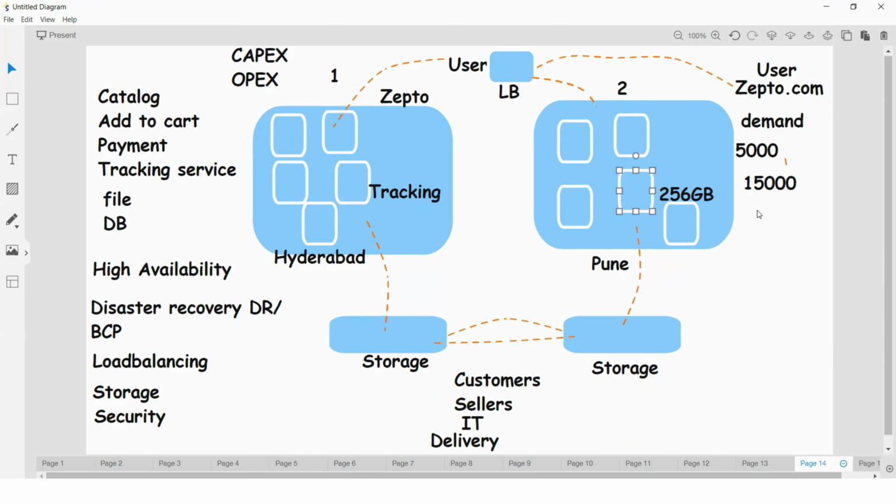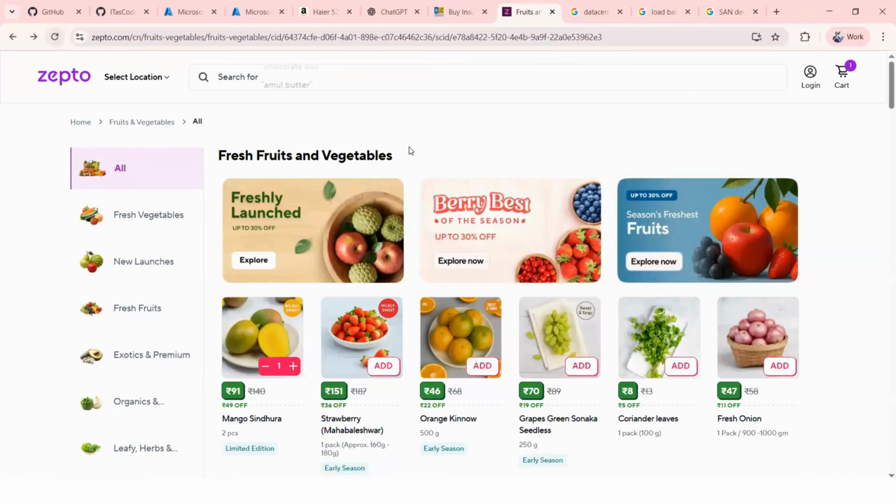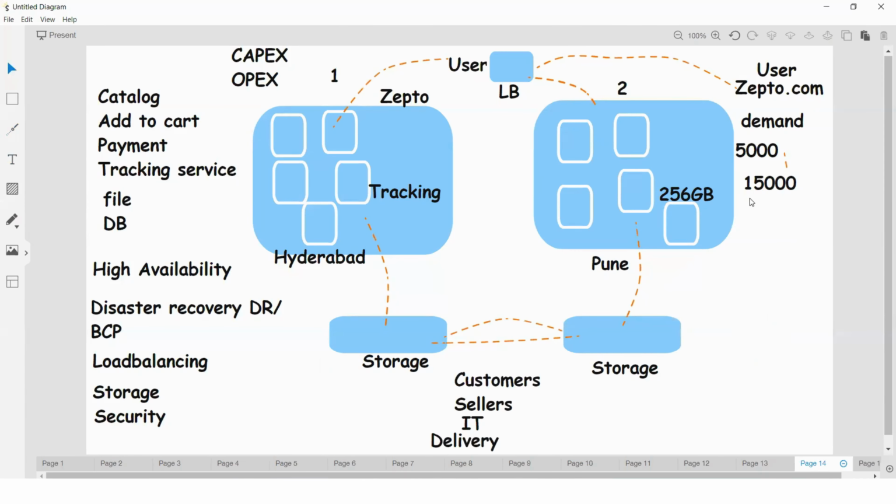But if you are adding resources manually, it may take time. So just see, whoever users are there, if this application is not responding immediately, they may switch to some other platform like Blinkit or some other, right? So here we are facing scalability issues also, or simply you can say demand versus capacity issues. As per the demand, we need to provide resources or application resources as per the demand. Demand versus capacity issues.